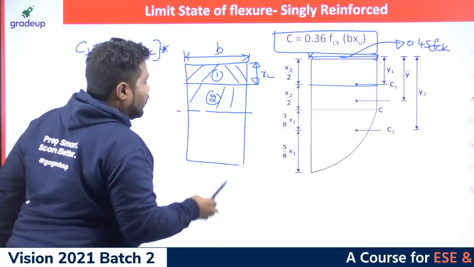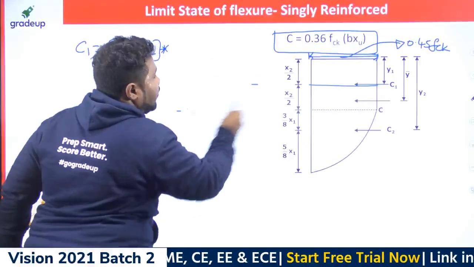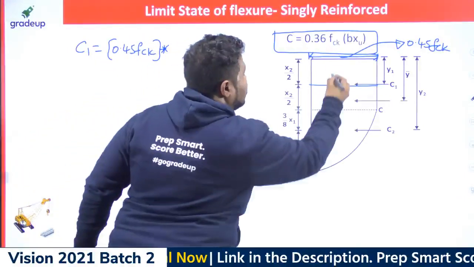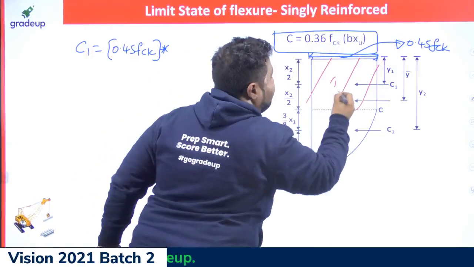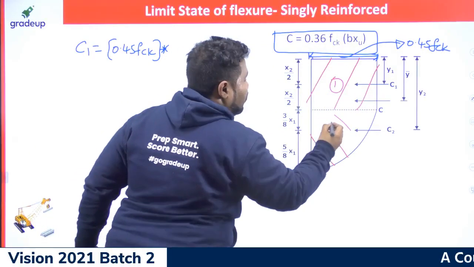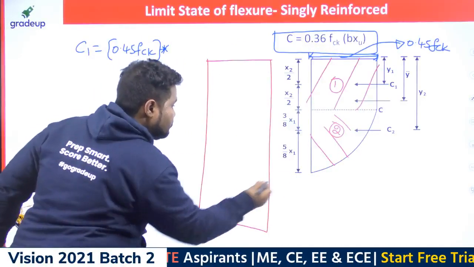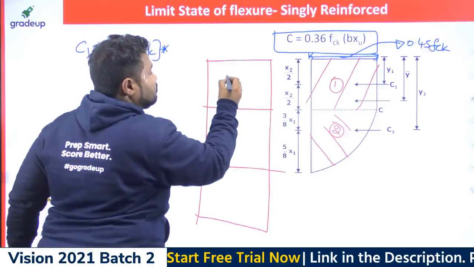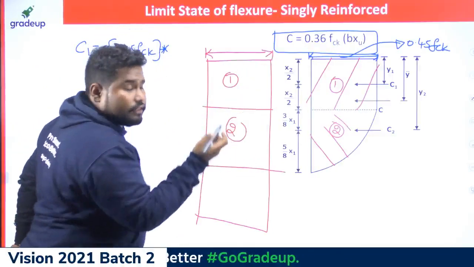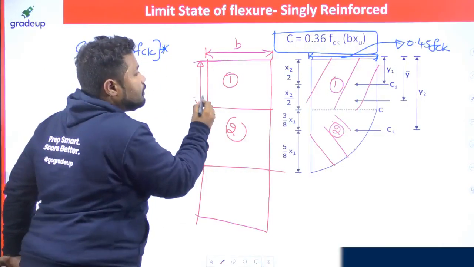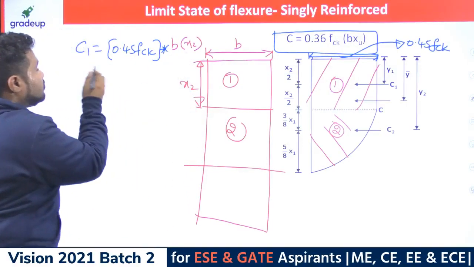x2. Sorry, I should show it in a different way so you can understand. This may be the first area here, and this can be the second area. In terms of block, I can show this may be of this much depth, but this is the neutral axis. So this is the first area and this is the second area. What is this first area? The width is B and the depth you can treat as x2. So you can write B into x2. This is C1.